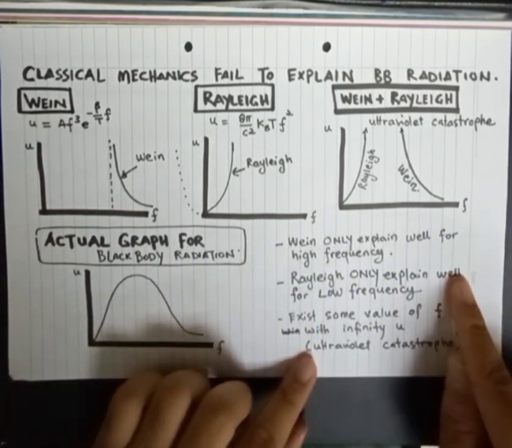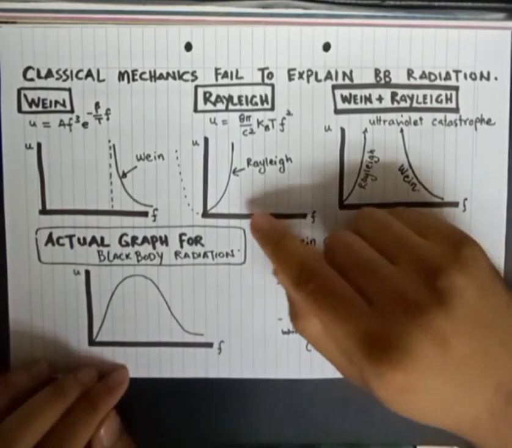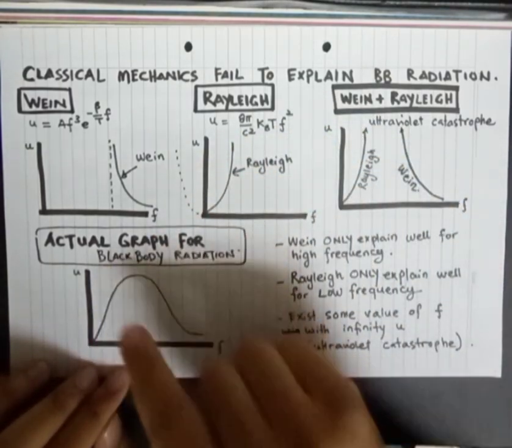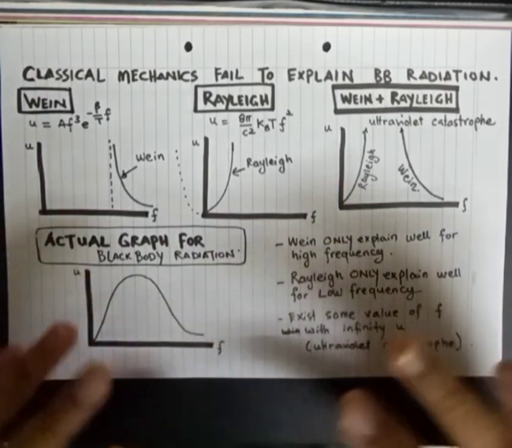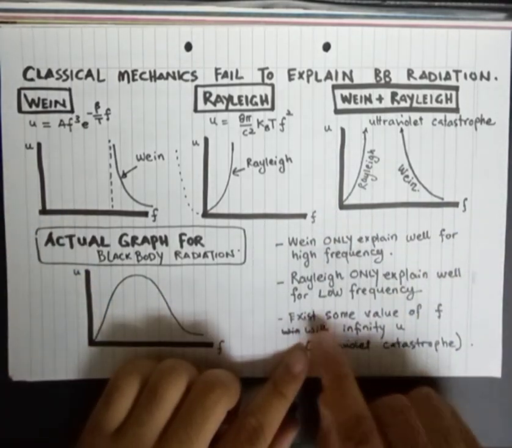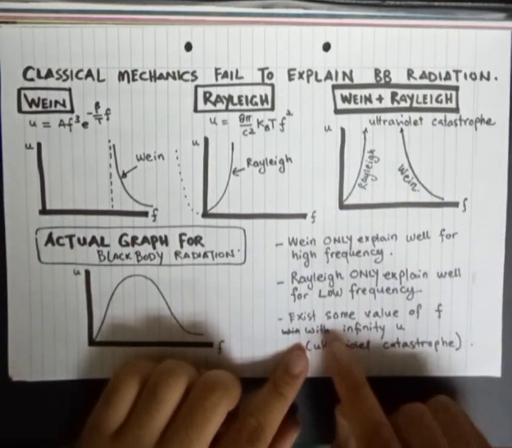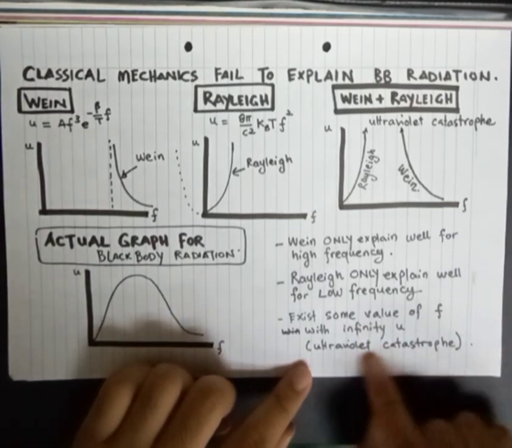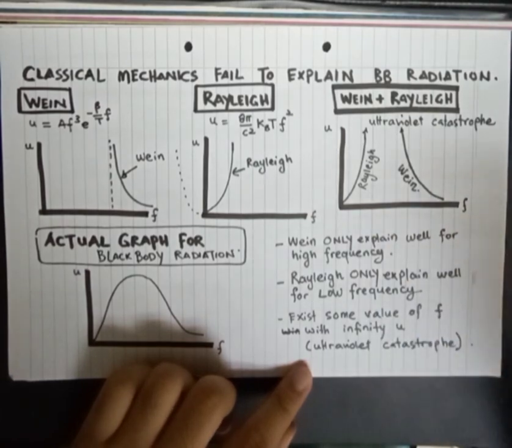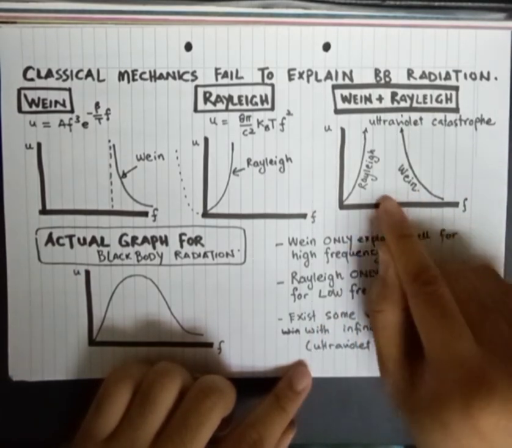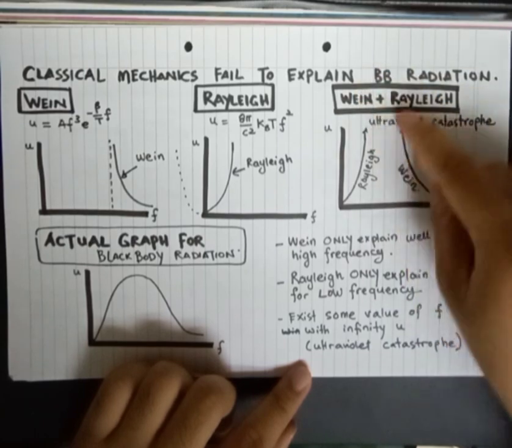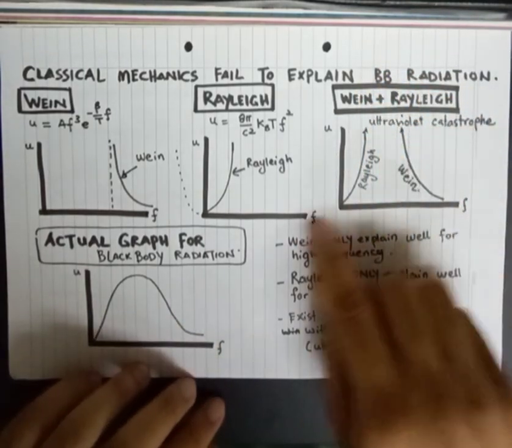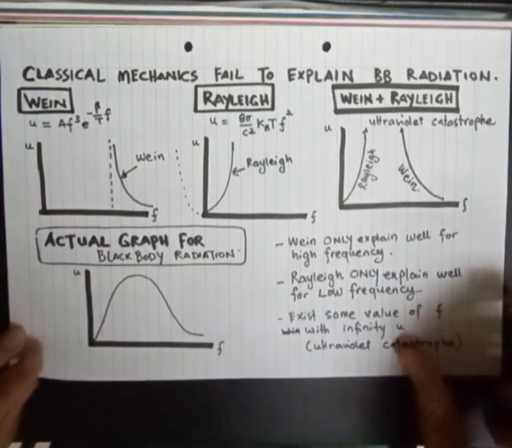Rayleigh only explains well for low frequency. For the Rayleigh graph, we can say it fits well for low frequency only. But in the region in the middle, they cannot explain it. There exists some value of frequency with infinite intensity, which we call the ultraviolet catastrophe. Classical mechanics has that, some value of frequency where the intensity is infinity. This is what we call the ultraviolet catastrophe. So this is the failure of classical mechanics.